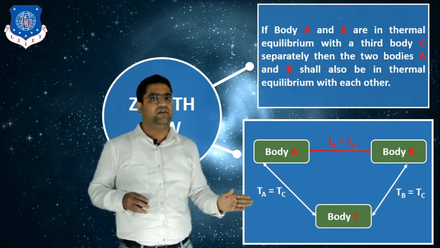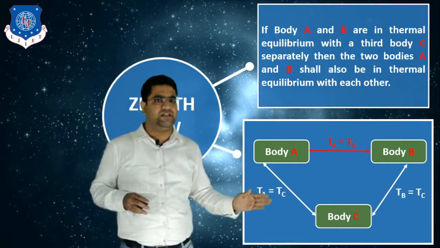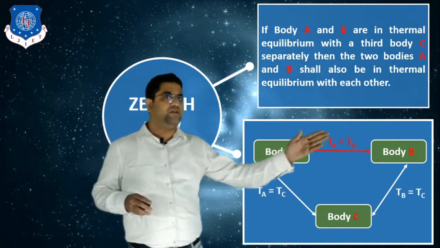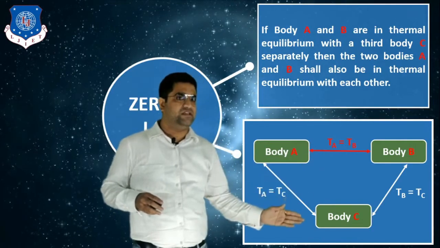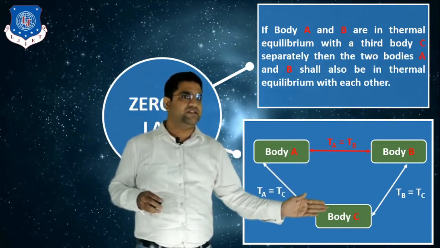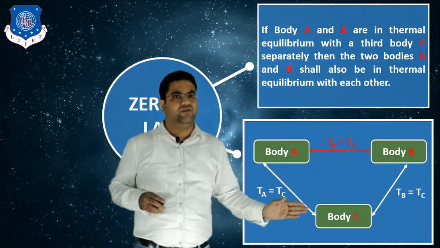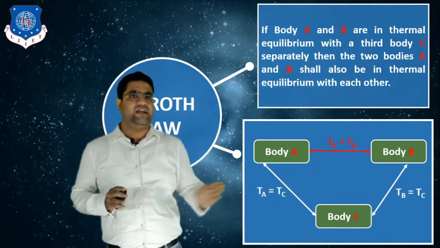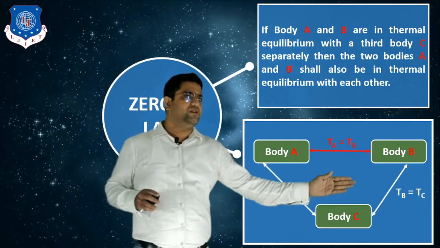So here we can write TA equals TC. Similarly, body B and body C are in thermal equilibrium, so the temperatures TB and TC are equal. So we can write TB equals TC.